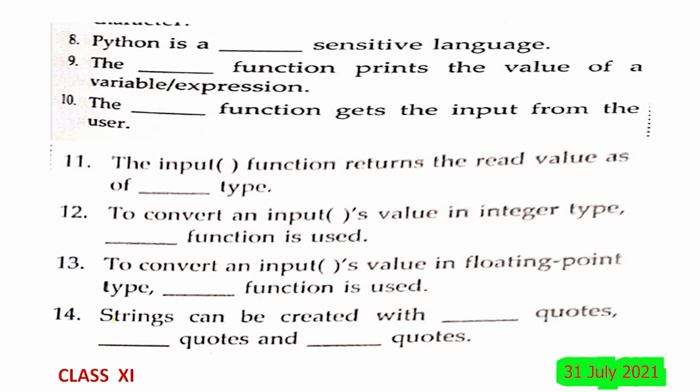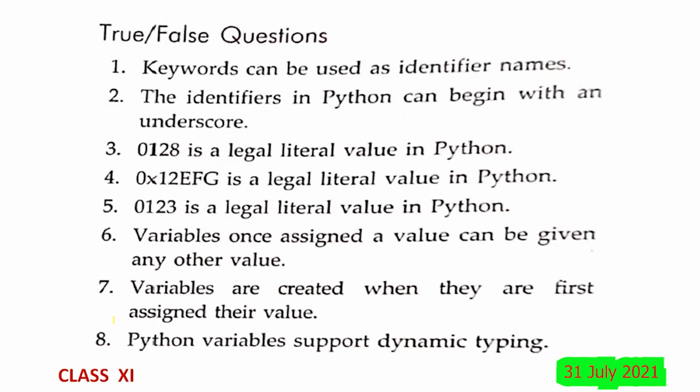Strings can be created with dash quotes, and dash quotes: single quote, double quote and triple quote. Now true and false we will see. Keywords can be used as identifier names, false. The identifiers in Python can begin with an underscore, true. 018 is a legal literal value in Python, false. And 0x is a legal literal value in Python, the fourth, false.